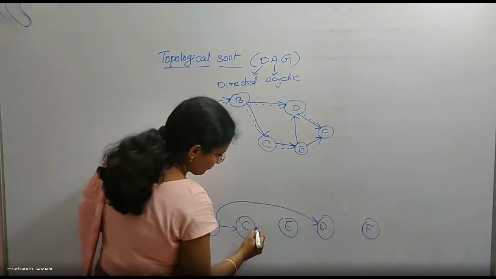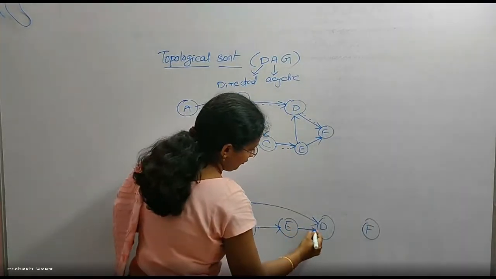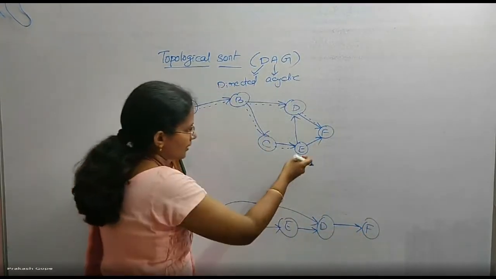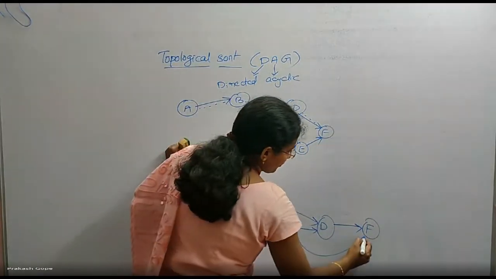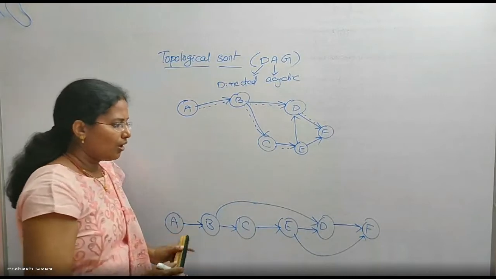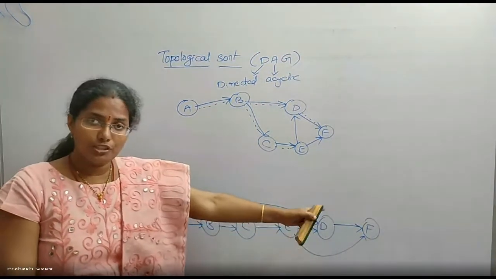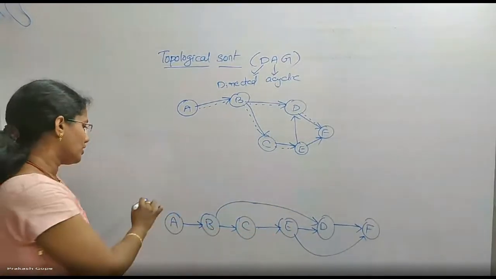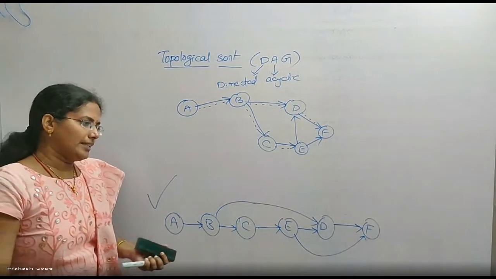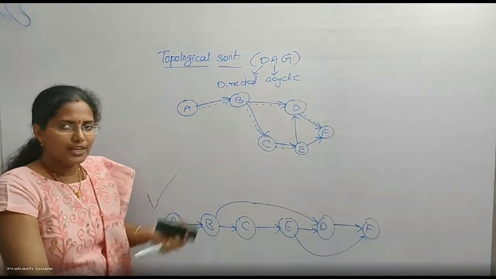C to E. Left to right. E to D. Left to right. D to F. Left to right. E to F. Left to right. I represent all these edges here. All of them are moving from left to right only. None of the edges from right to left. So this is a topological sorting. A, B, C, E, D, F is a topological sorting for this graph.